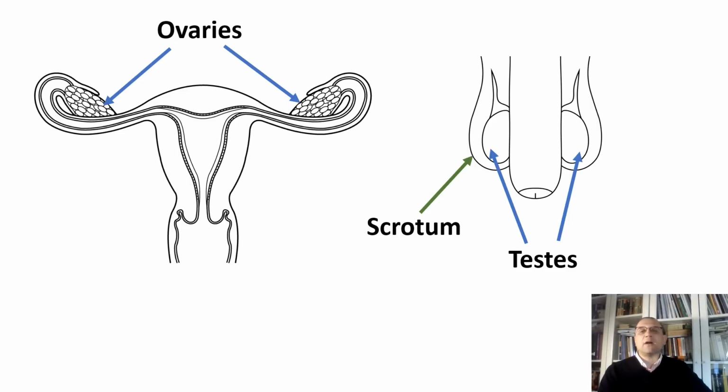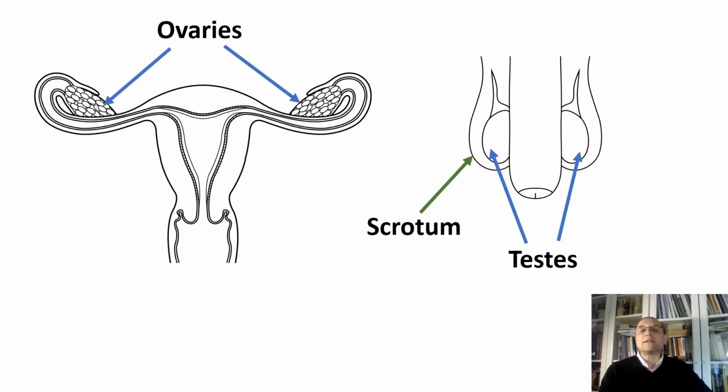The gonads are the glands responsible for producing gametes. The testes in males produce sperm. The ovaries in females produce eggs. In addition to the production of gametes, testes and ovaries produce hormones. The testes are located in the scrotal sac and produce the hormone testosterone.